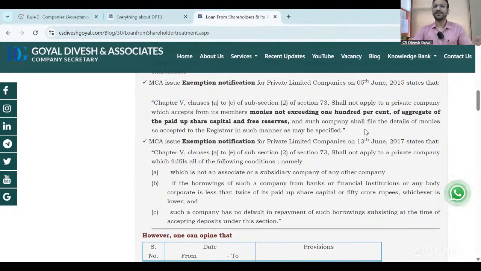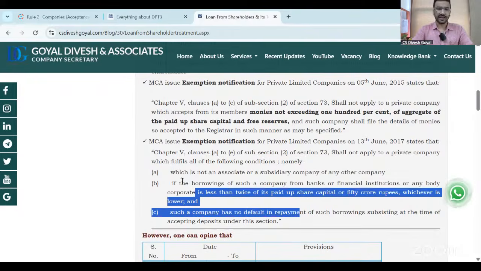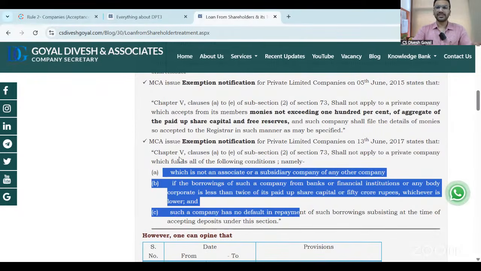If you are taking up to 100% of paid up share capital and free reserve, there is no condition, you can take it. But if you want to take loan from the shareholder more than 100% of paid up share capital and free reserve, then you have to fulfill these three conditions. If you fulfill these three conditions, there is no issue. A private company can take any number of loans from their shareholders. So I hope you are clear with the loan from shareholder because this is very important. Now, many times we have received the question from the professionals and the corporate.